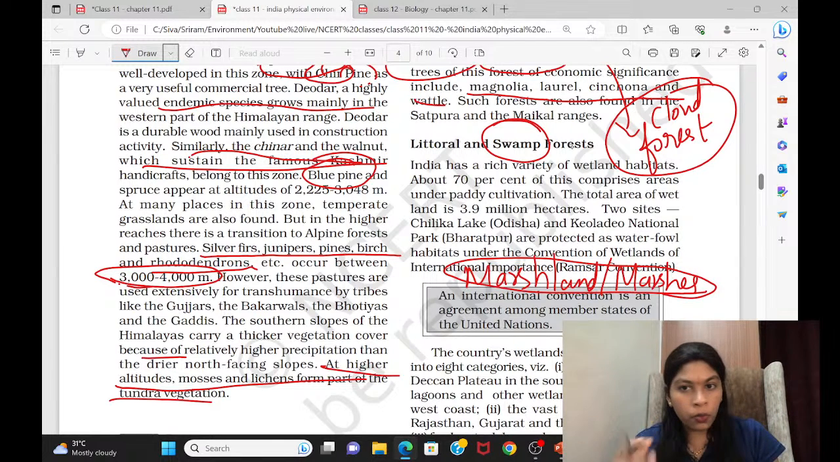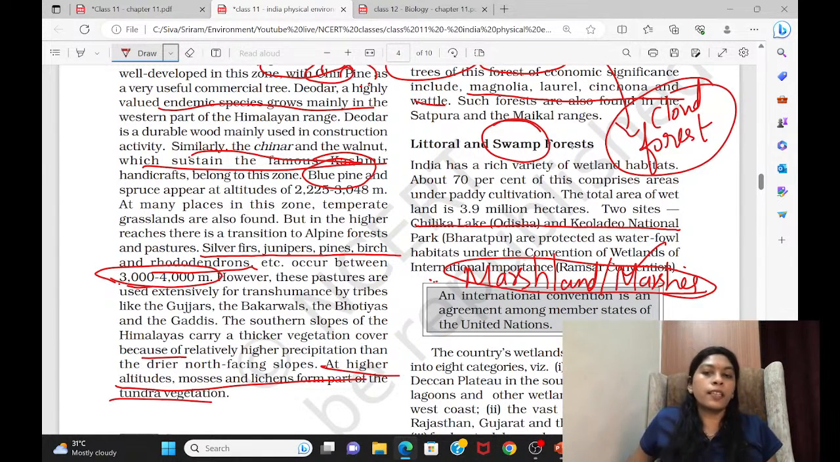So you can see this, we can read it, not these two sites, as protected as waterfowl habitats under the Convention of Wetlands of International Importance, the Ramsar Convention. Now around 64 sites are there. Every day it keeps on increasing. I don't know even if it has increased or not.